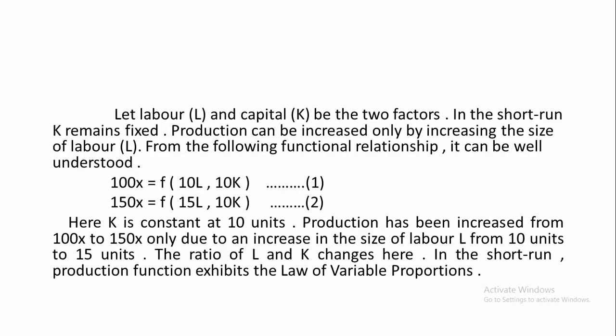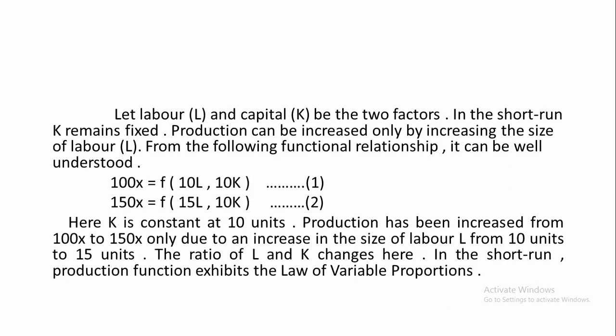Let labor, indicated by L, and capital, denoted by K, be the two factors of production. In the short run, K remains fixed. K means capital. You cannot change the size of capital in the short run. Production can be increased only by increasing the size of labor. So, in order to increase production in the short run, we can increase only the size of L, and not that of K or capital.